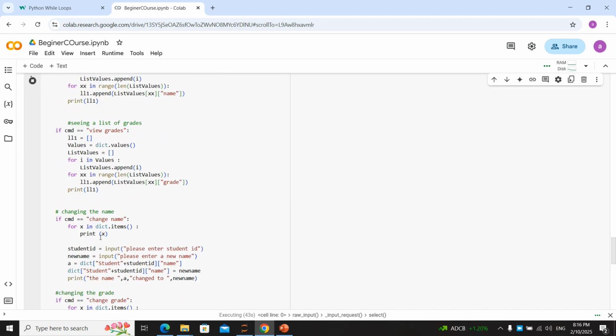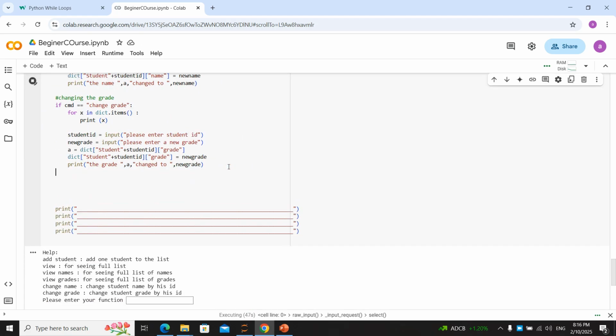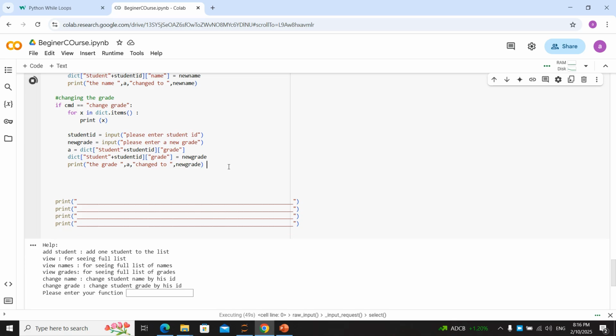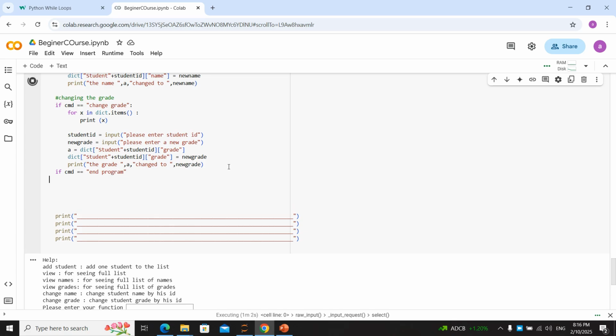Okay, now we create an if here. If cmd is equal to end program, just one line of code: break.